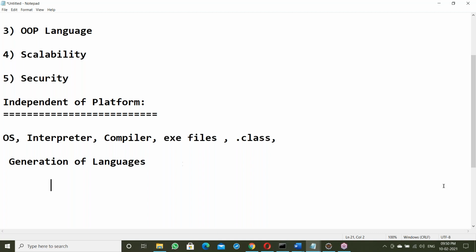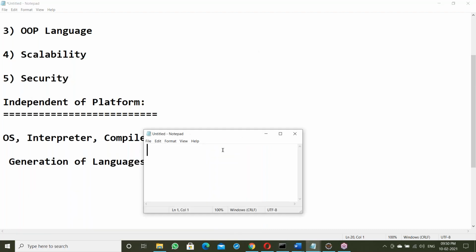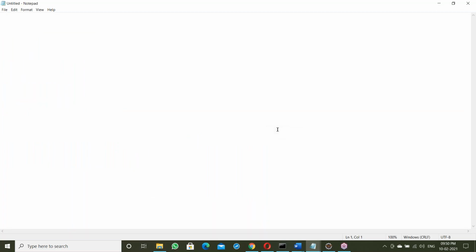Yes, all those kinds of languages we'll discuss here, all the different kinds of languages. So we'll see all the basics here. Okay, now I'm starting from the basics. Before going to Java features, there are some software fundamentals. After finishing that, we'll go to Java. I'm starting from the very beginning.